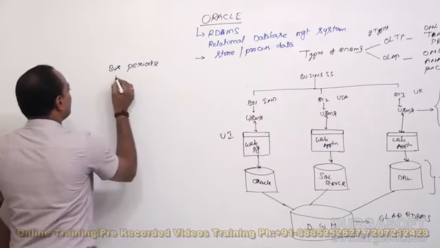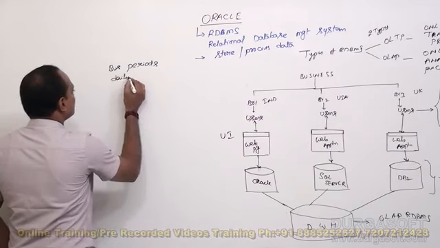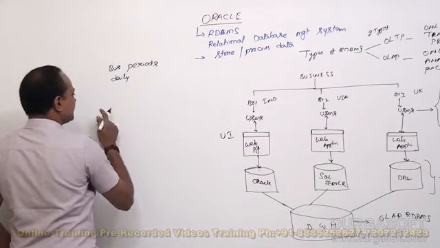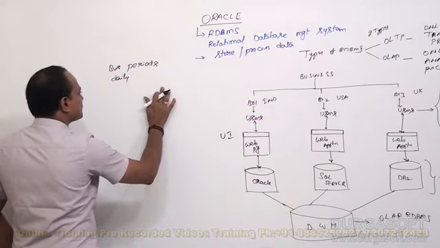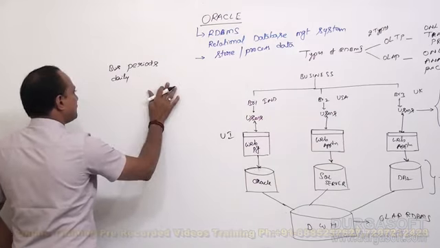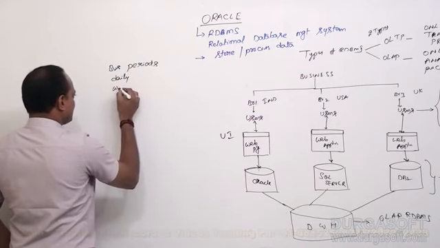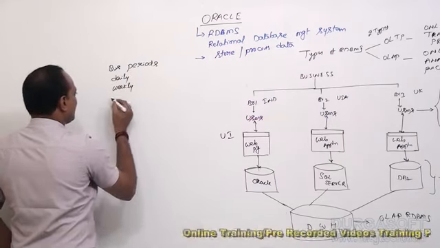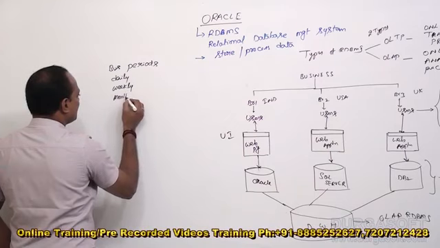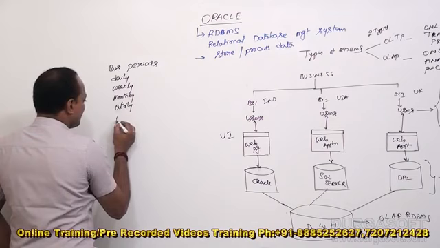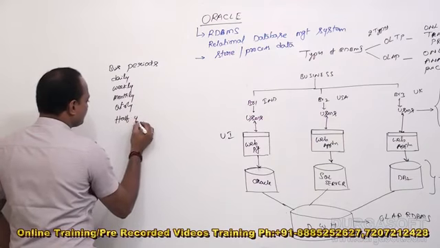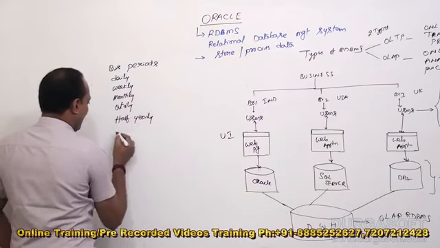Some people can consider daily business, what happened at the end of the business working day. Somebody can consider weekly, somebody monthly, somebody quarterly, half yearly, and yearly.